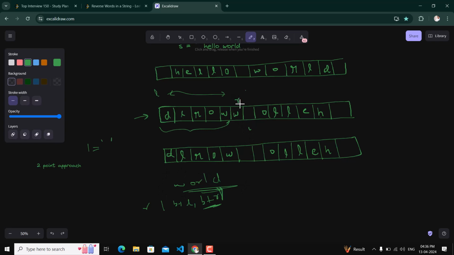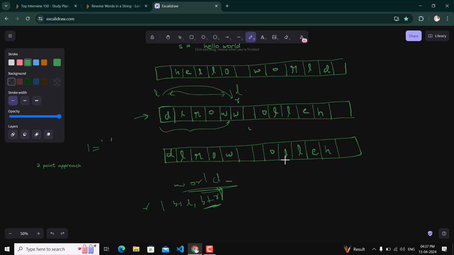Okay, now at the rth position we will have an extra character, so we will replace it with a space. Now we will move L to R, because again we have to go to the next word.